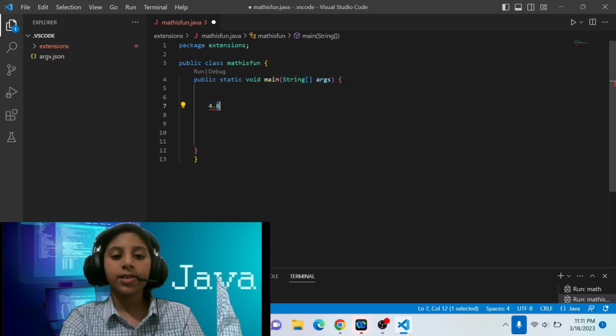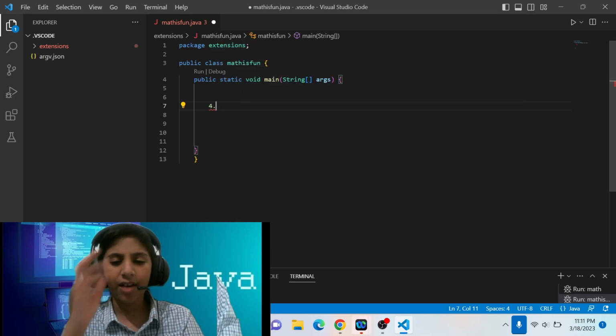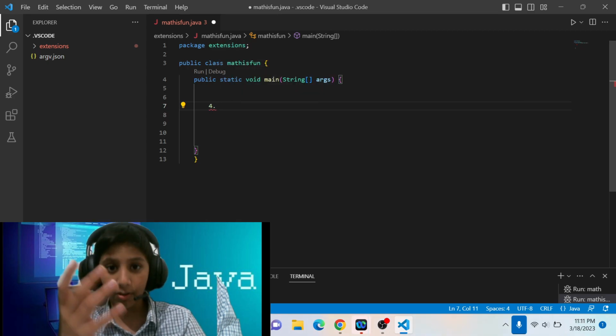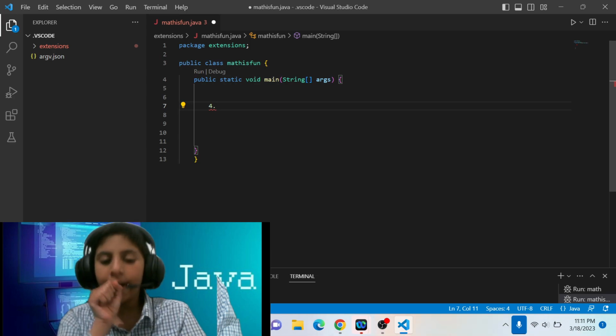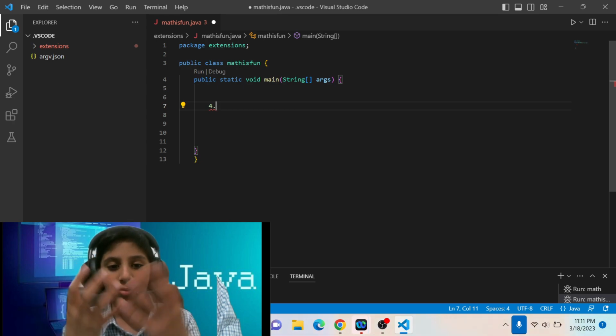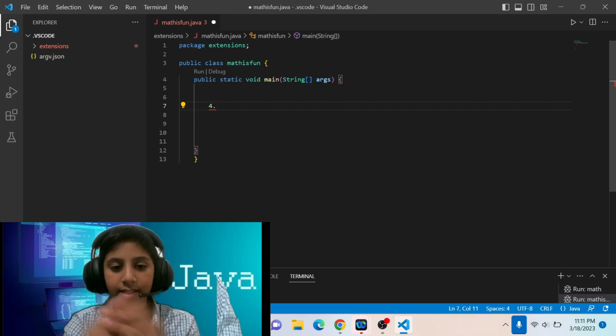4.6 is greater than 5. Math.round is just rounding values to their closest number. It's just like normal math in reality.